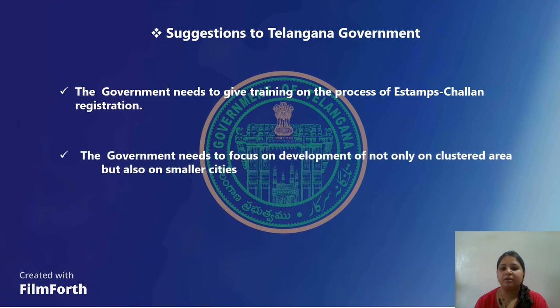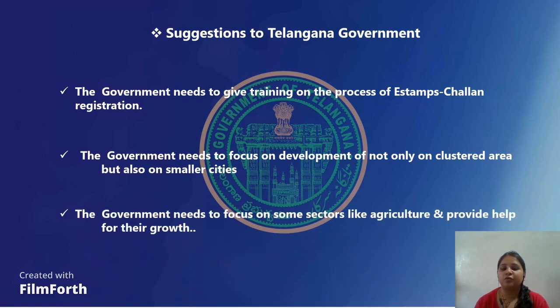My second suggestion is that the government needs to focus on development not only in clustered areas, but also in the smaller cities, because we saw that sales growth happened only in the particular five districts which are very close to each other. So the government needs to focus on the growth of smaller cities also. Then the government needs to focus on sectors like agriculture and provide help for their growth, because the sectors with IT hubs or industrial areas have the highest investment.